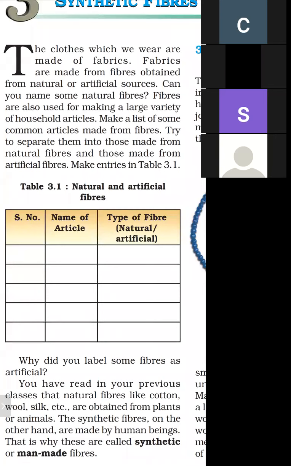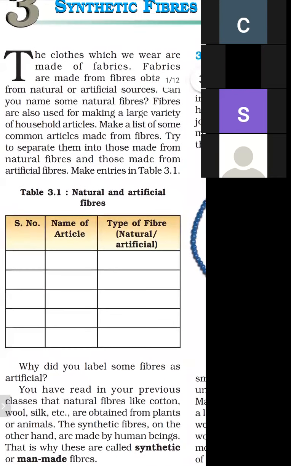So there are two types of fiber. What are examples of natural fiber, and what are examples of artificial fiber? Jute, cotton, wool and silk are examples of natural fiber. And what are synthetic fibers? Nylon, acrylic and rayon are all artificial fibers.